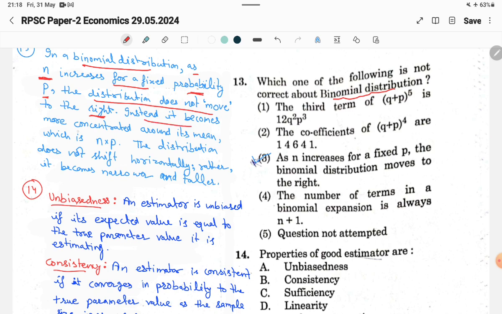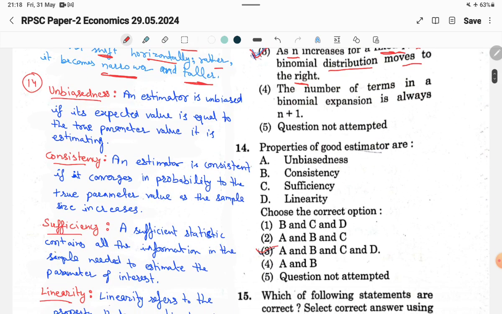Instead, it becomes more concentrated around its mean, which is n times p. The distribution does not shift horizontally; rather it becomes narrower and taller. So the answer will be the third one: as n increases for a fixed probability p, the binomial distribution moves to the right.